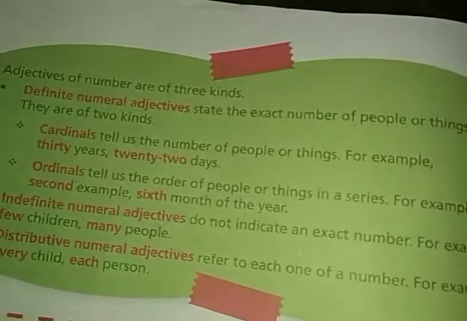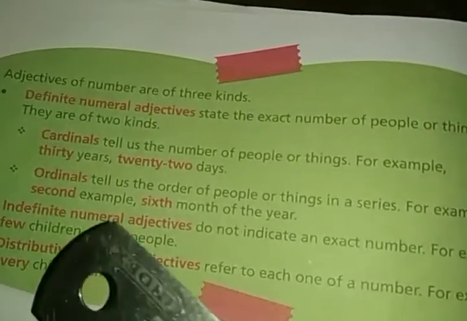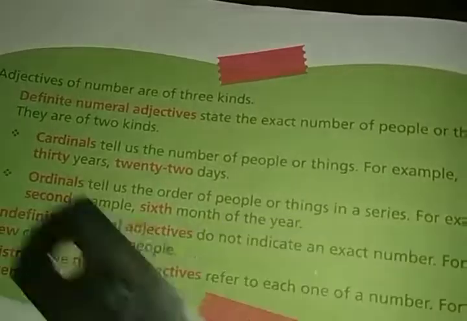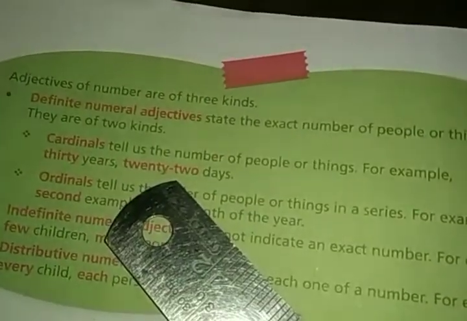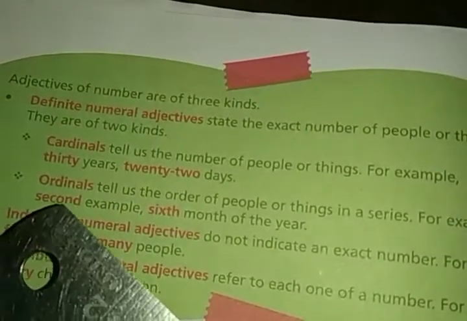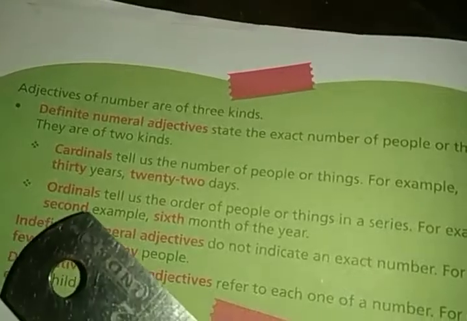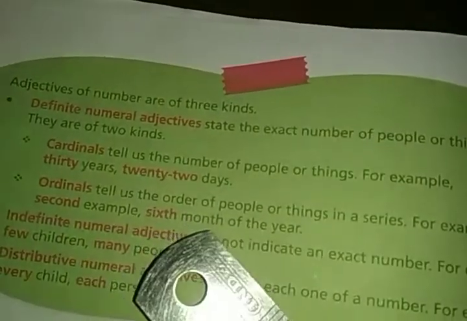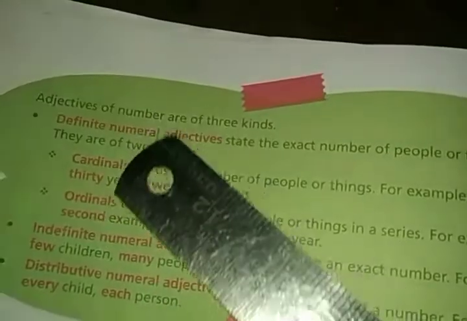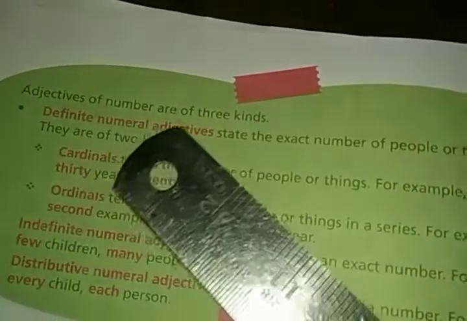These types of words which tell us about the order of people or things are known as ordinals. Cardinals are exact numbers of people and things. Ordinals are the place or the order where the people or things stand. So this is the first type of adjective of number, that is definite numeral adjective.